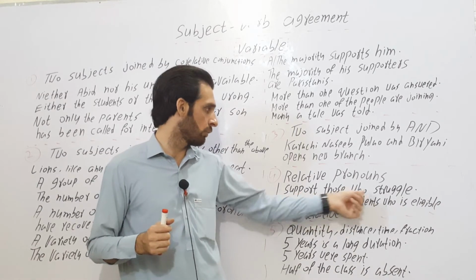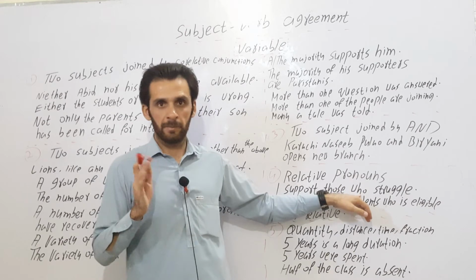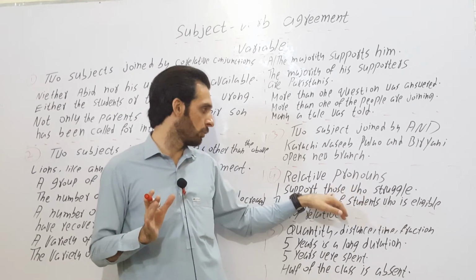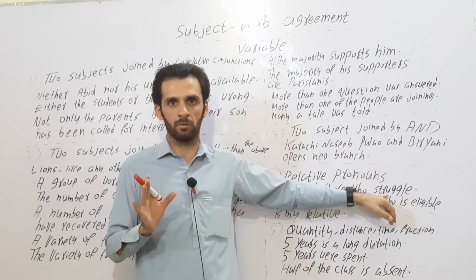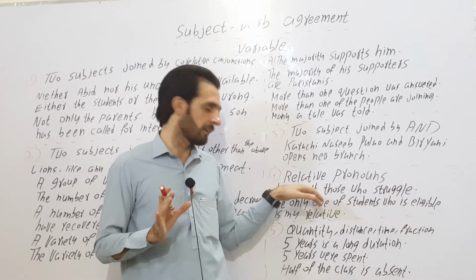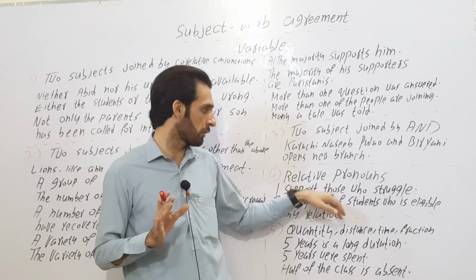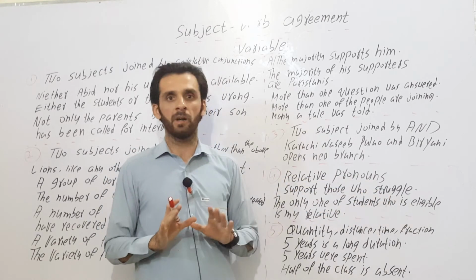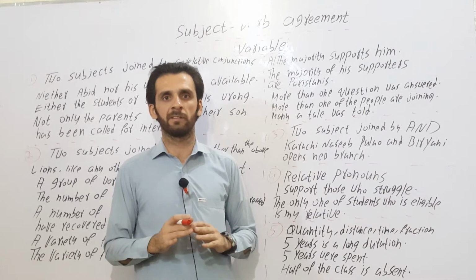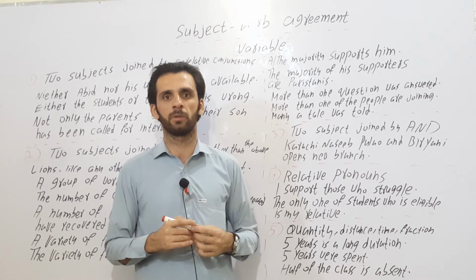I support those who struggle. Before who we have a plural pronoun, therefore here we have used a plural verb. If this sentence was like I support my friend who struggles, then we will use singular. The word before who, which, that will decide whether to use singular or plural.